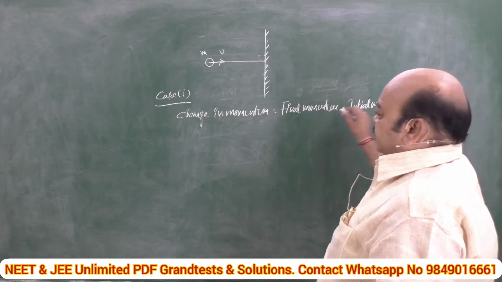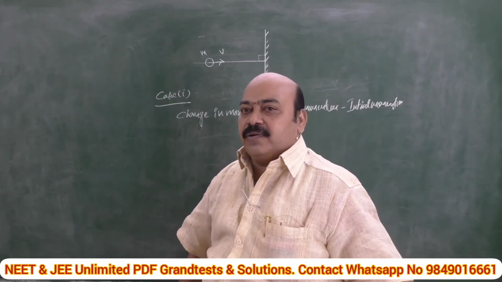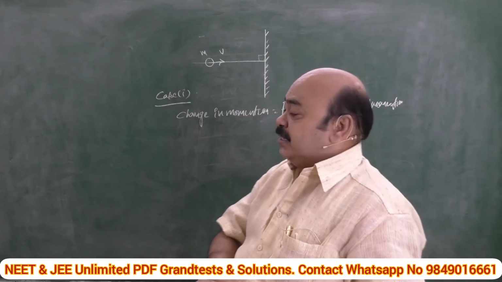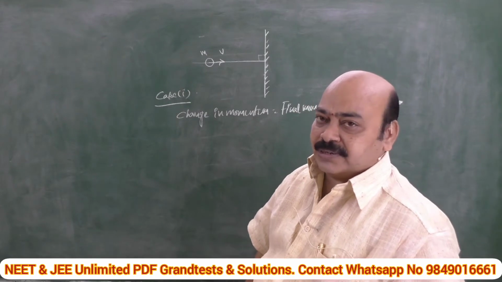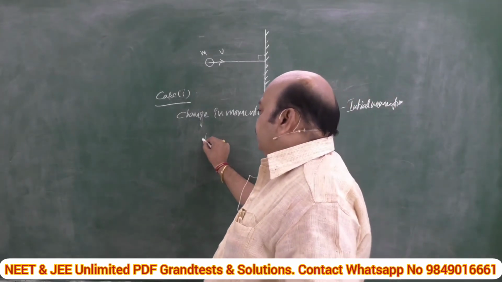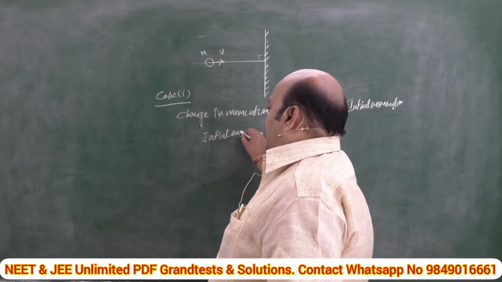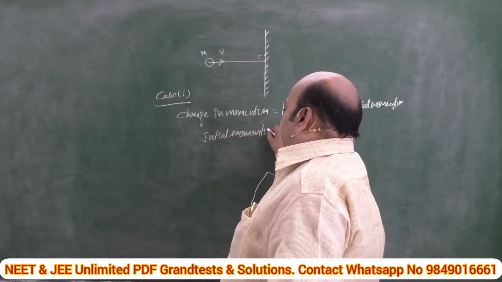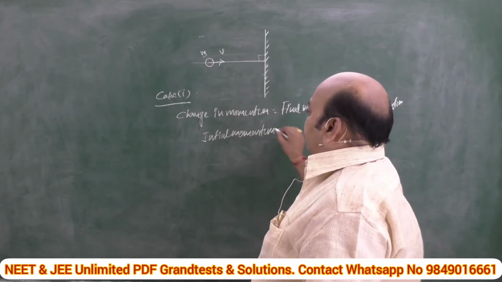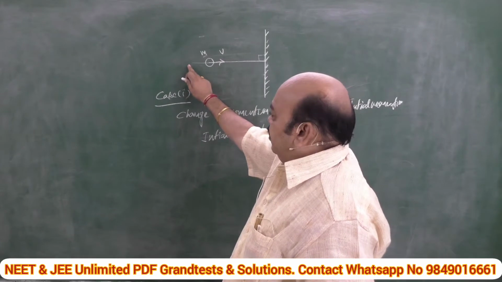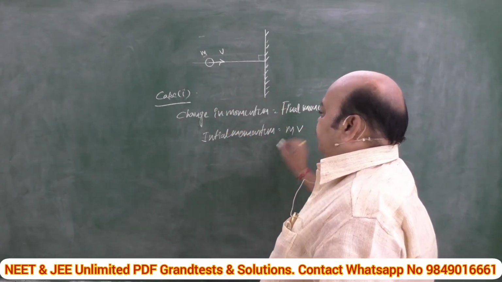Okay, now let's try to find what is the initial momentum. Since momentum is a vector quantity, you should be cautious in considering the direction of the velocity, because velocity is a vector quantity. Coming to initial momentum, mass into velocity. What is the mass? m into what is its velocity? v, because it is approaching the wall. Let us suppose its velocity is v.